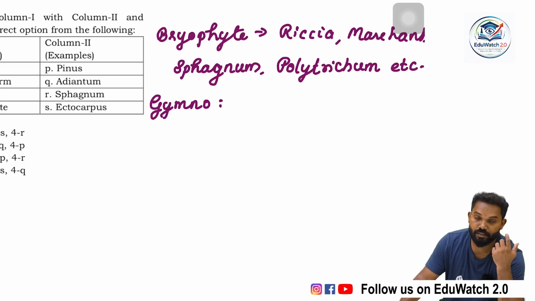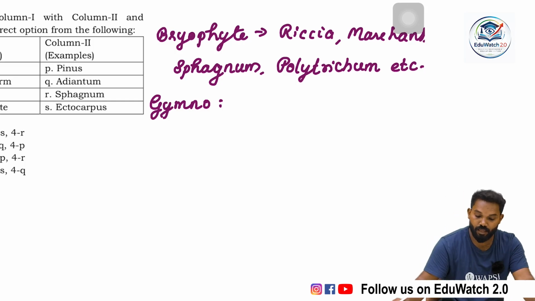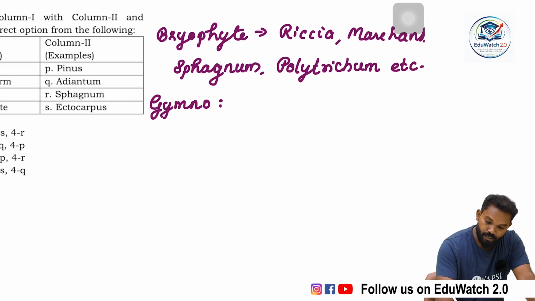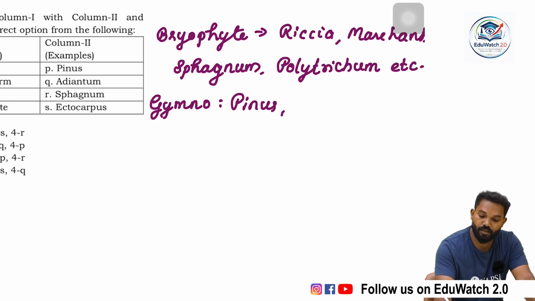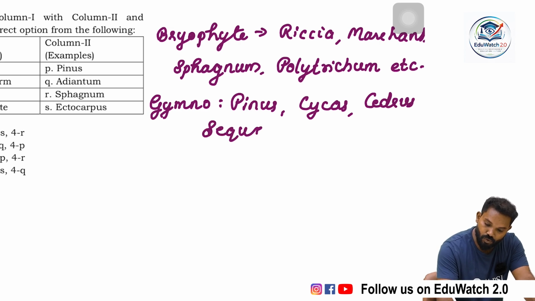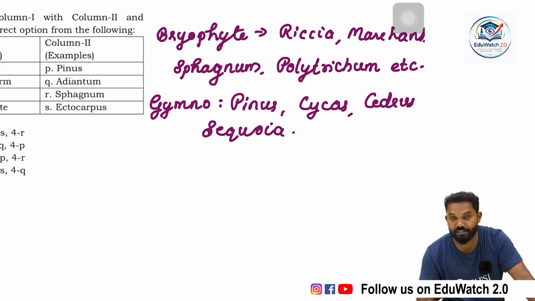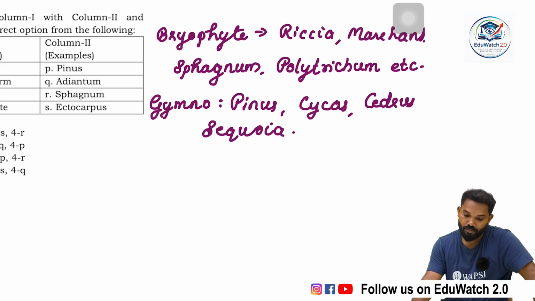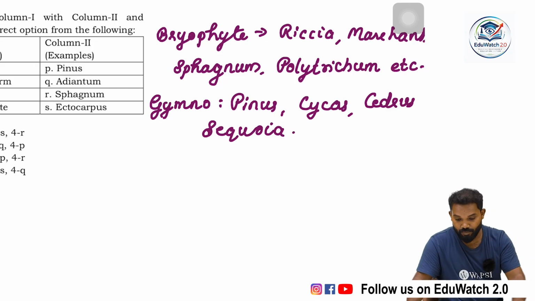Temperate forests, the coniferous forests, are filled with gymnospermic plants. Many gymnosperms exist, but according to NCERT, the main ones are Pinus, Cycas, Cedrus, Sequoia. Not citrus, it is Cedrus. In Malayalam, it is Devadaru.